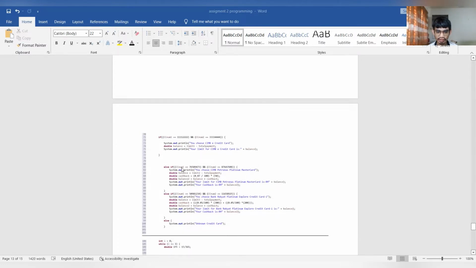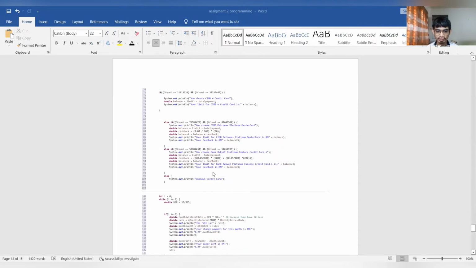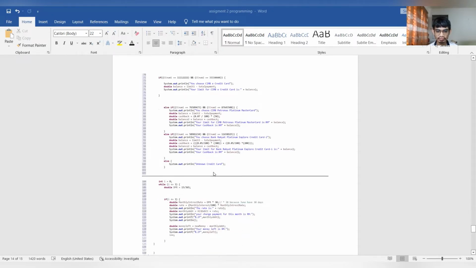And if you put like for CIB Electronic Statement Mastercard, you will get this. And if you put number like this, you will get Bank Rakyat Platinum Explore Credit Card. You can see that there's a cashback if you purchase a specific item.